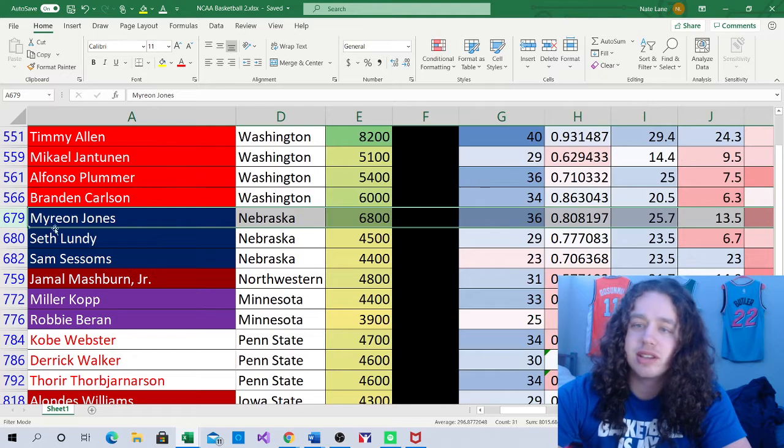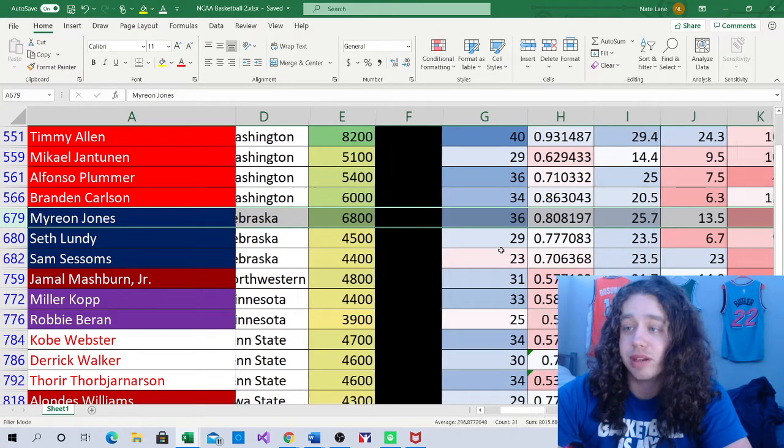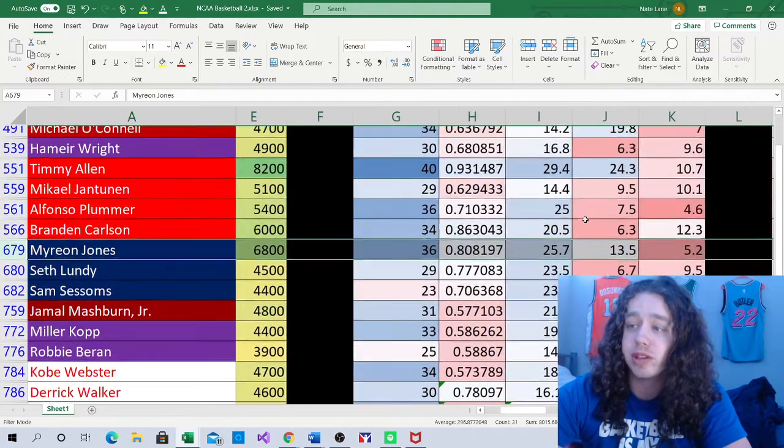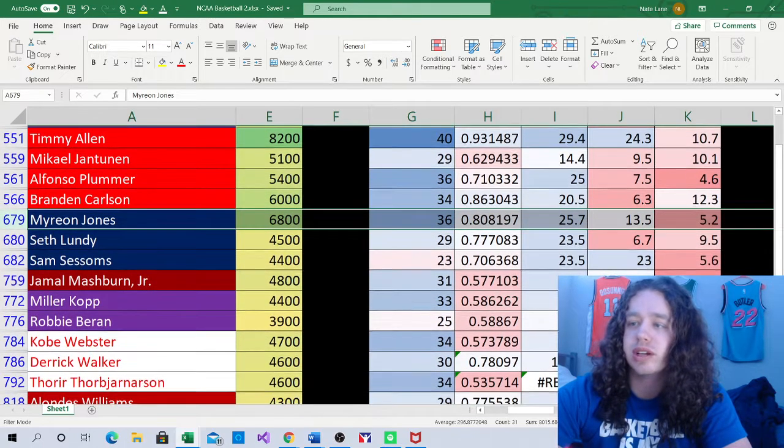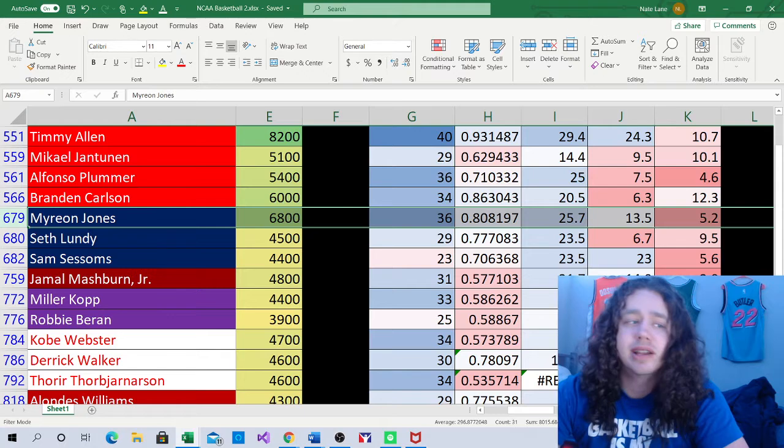Marion Jones is $6,800. I gave him 36 minutes. He is a 0.8 point per minute player with a usage rate of 25.7 and an assist rate of 13.5. That's just way too cheap for those rates and those minutes that he's going to play in this fast-paced game. So I do like Marion Jones a lot today.